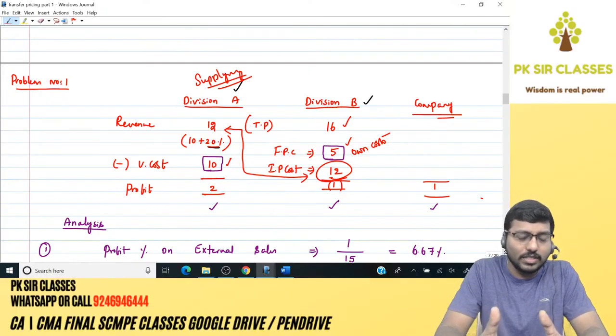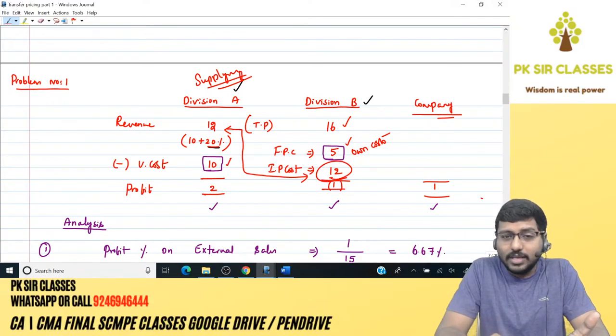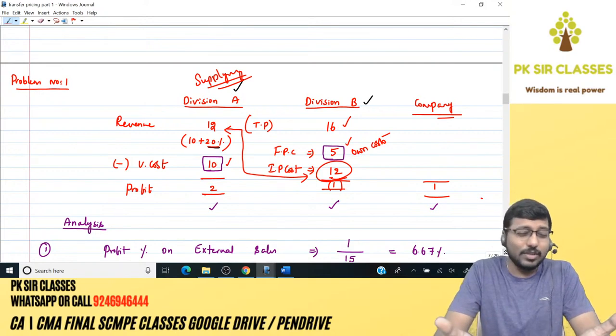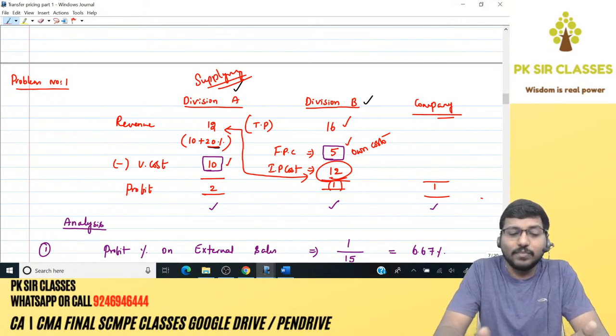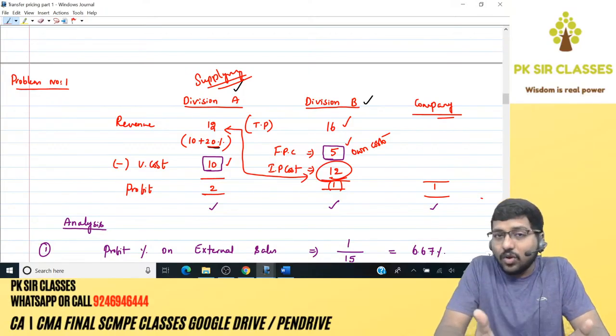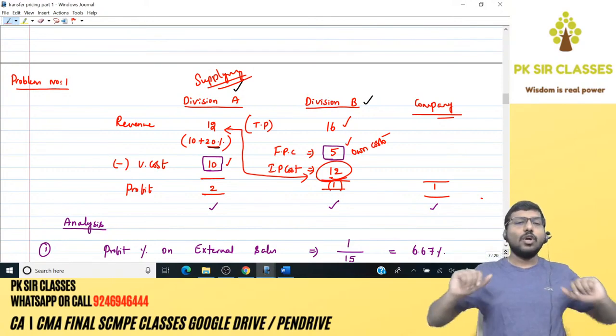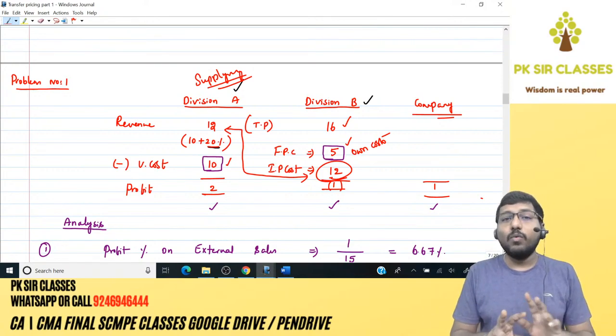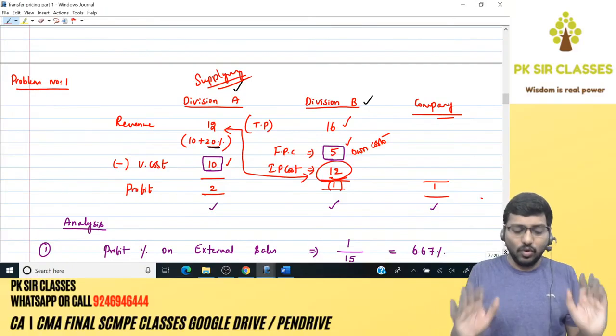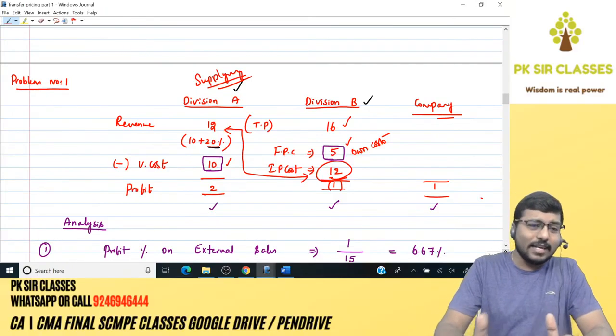So that's a goal conflict scenario. The second blow will be division B. Because it's always making losses, it may totally lose its motivation. I mean, division B manager may lose his motivation. He may get demoralized, and further it may hurt his efficiency, and thereby he may become even more inefficient, thereby increasing the losses of division B, which is again not in the interest of the company. Are you able to understand? So finally, both will damage the company as a whole. So that was our second analysis.